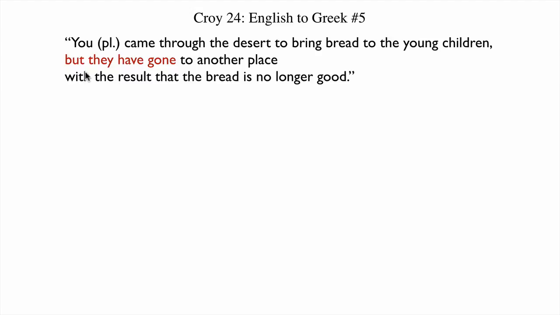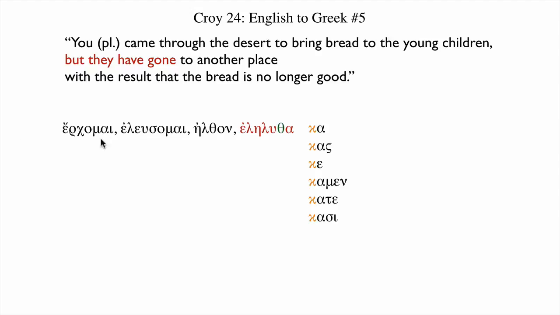All right, next phrases. But they have gone to another place, but they have gone. Well, let's take our verb for to go. Erkomai, elusomai, aelthon, elelutha. Have gone is perfect. So let's take elelutha. Normally perfects, the fourth principal part, end in kappa alpha. And our normal perfect endings are ka, kas, ke, and so on.